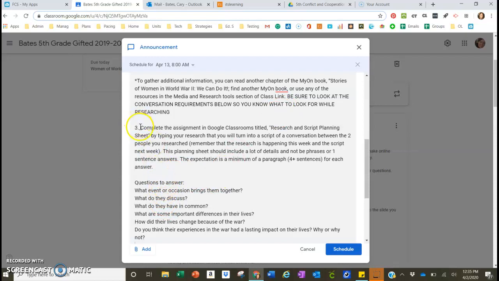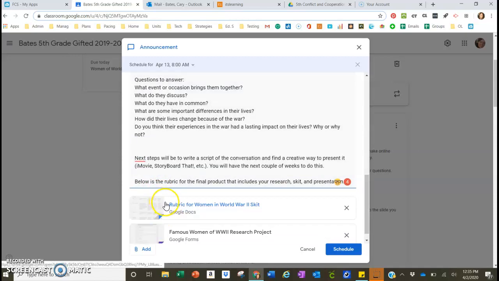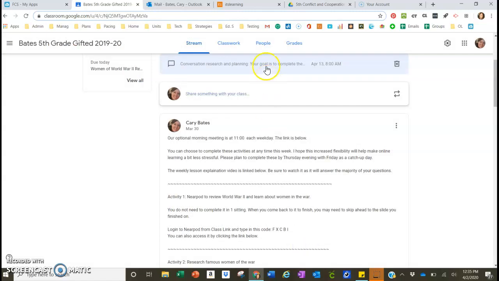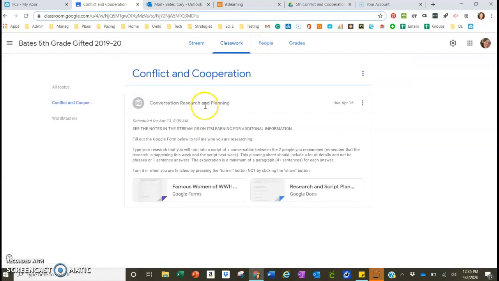All right, so while you're doing your research and planning out your conversation, you're going to complete the assignment that's titled Research and Script Planning Sheet. So that's how I'm going to see your progress. And all it is just answering these exact same questions down here. So I'm going to show you guys where that is. It's not in here because this is not the assignment. So you're going to go into classwork, and then you'll see conflict and cooperation, and it's actually going to look like this. So then you'll click on it.